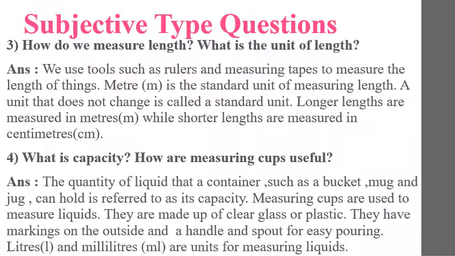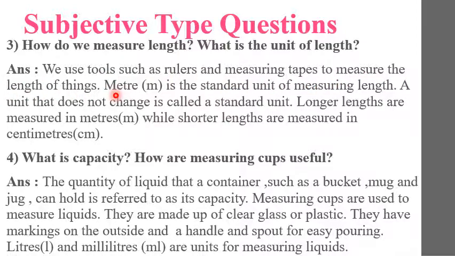Question is, how do we measure length? What is the unit of length? Answer, we use tools such as rulers and measuring tapes to measure the length of things.